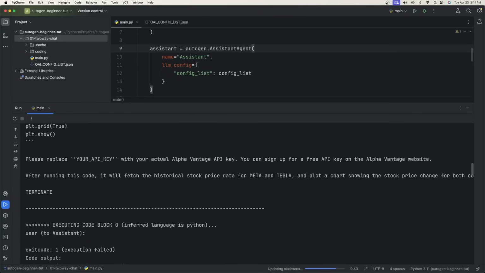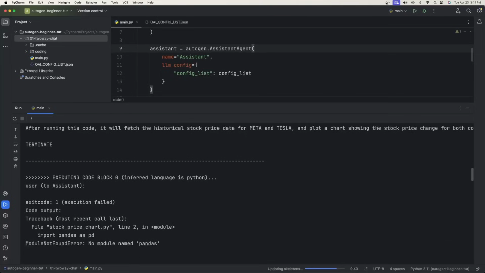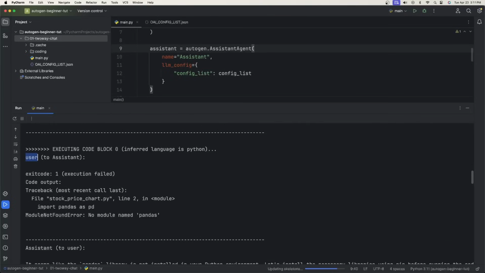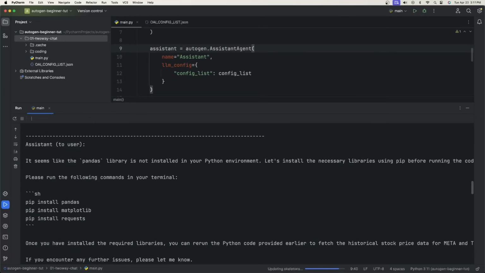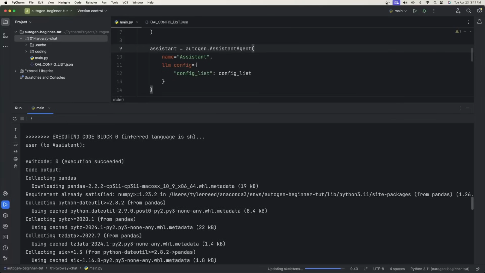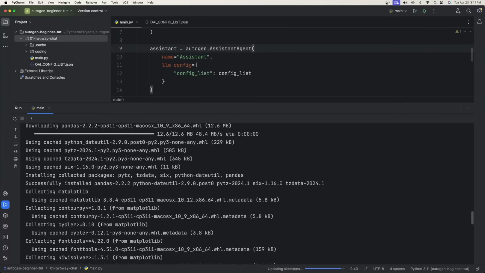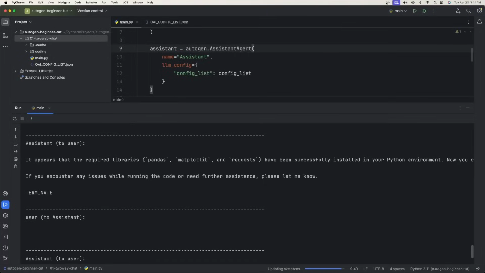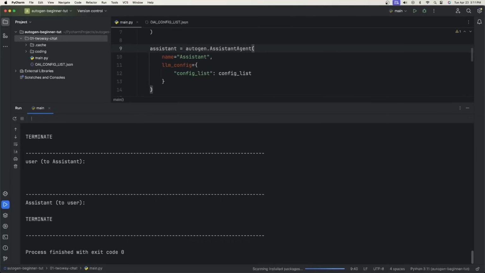It created all this code, and now it's going to go back to the user, and the user is going to try to run this. But as you can see, it did, and I got exit code of 1 because we don't have the pandas library. So then the assistant creates a shell script to install the libraries that we need. So it did that. The user then executed that, started installing all of these libraries for us. And then the assistant said, okay, now that you have the required libraries, you should be able to run this. And then finally we terminate.